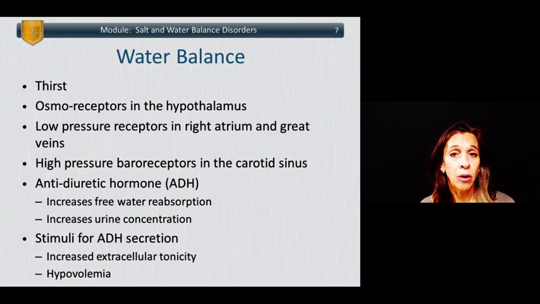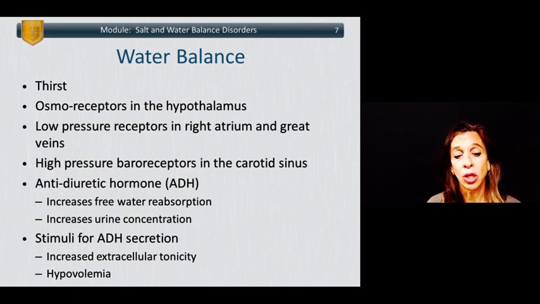Antidiuretic hormone, or ADH, is the primary driver of fluid and volume balance. ADH increases free water reabsorption, and it also increases urine concentration. The stimulus for ADH secretion includes increased extracellular tonicity and hypovolemia.